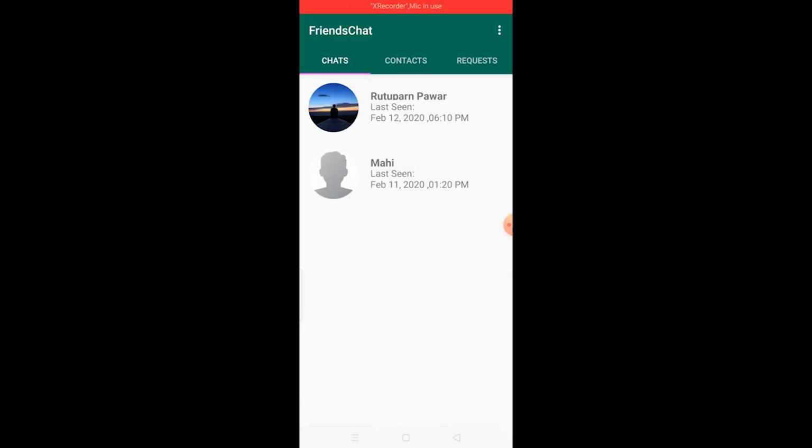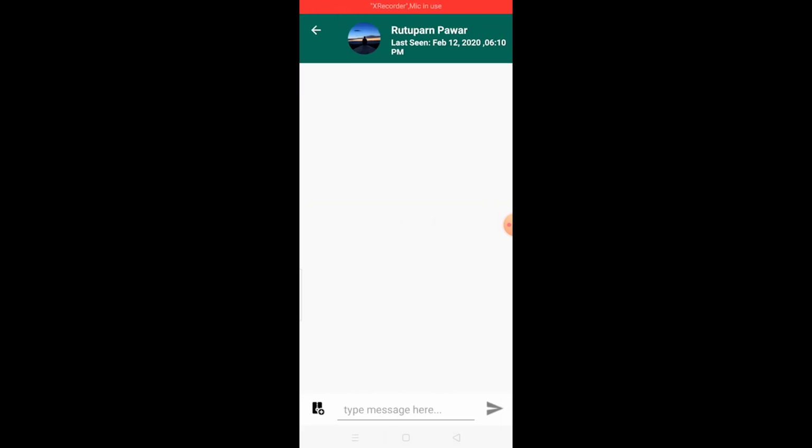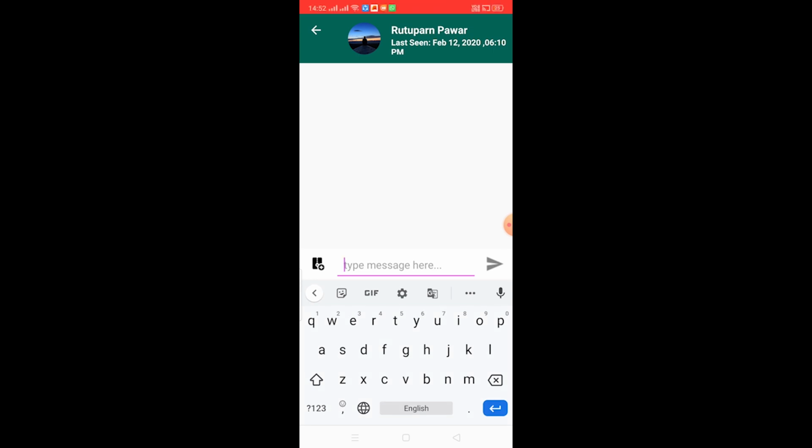I opened the Friends Chat application and we see two users that I have already created, Rutuparn Pawar and Mahi. So I go to Rutuparn Pawar and send a message to it. Then I will click on the send button and the message is sent.